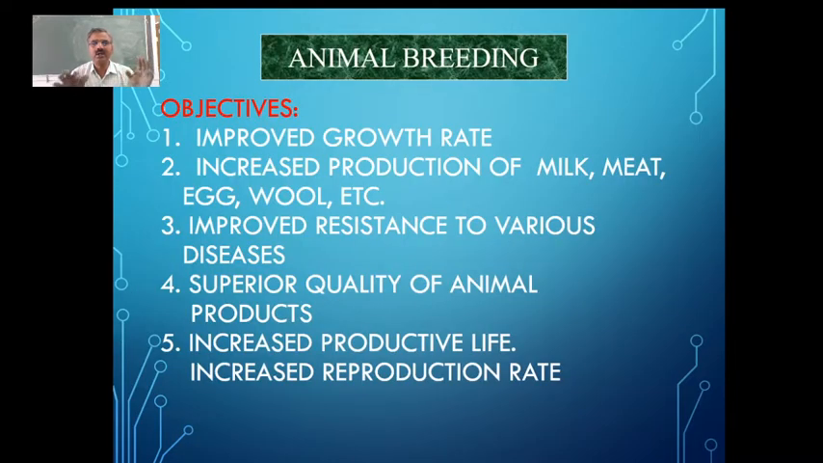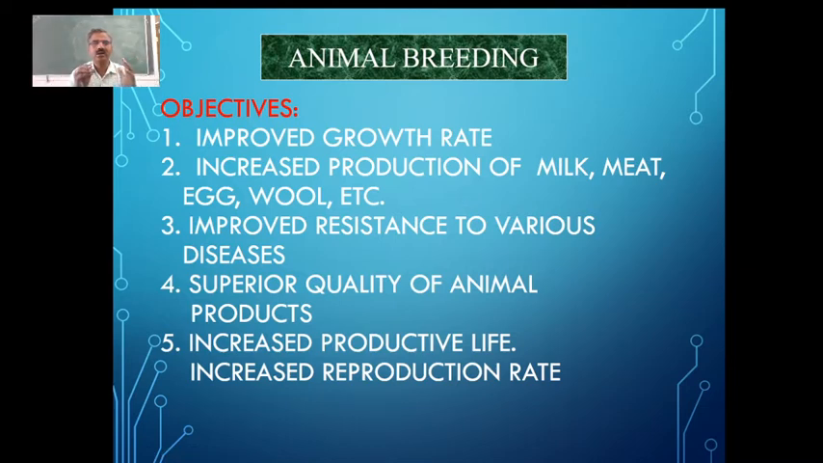Then what are the objectives of animal breeding? Why should we go for breeding here? As I already told you, it is to improve the yield. The most important thing is to improve the growth rate. That means it should be able to multiply, it should have a very good rate of reproduction and good productivity, that is increased production of milk, meat, egg and of course wool, etc.